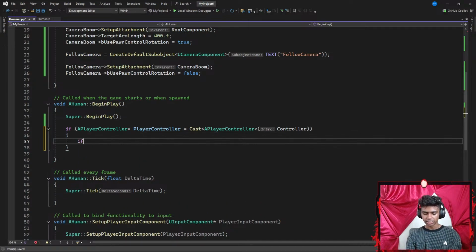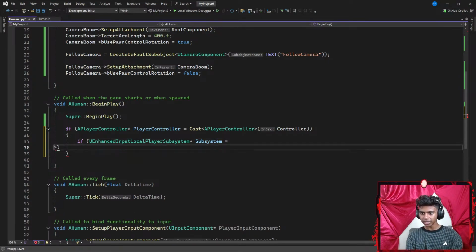Inside my curly braces, I'm going to add an if statement to check if my UEnhancedInputLocalPlayerSubsystem, which is represented by a pointer, let's say Subsystem. Hold up guys, I think I spelled subsystem wrong. There we go.